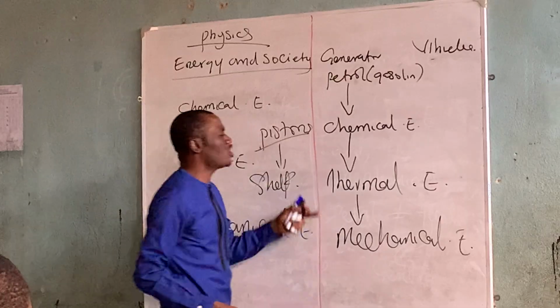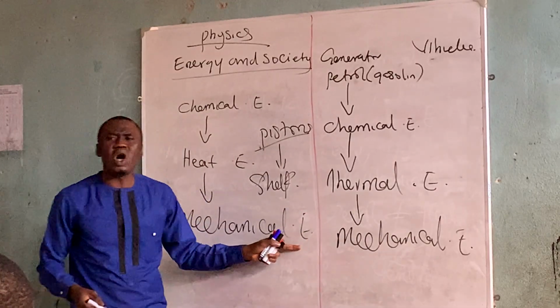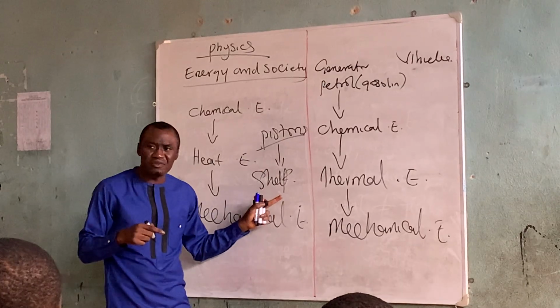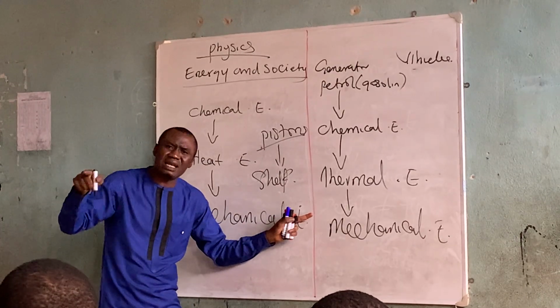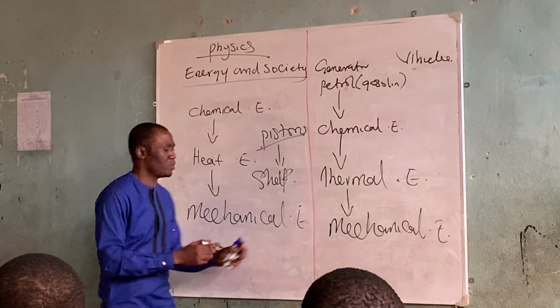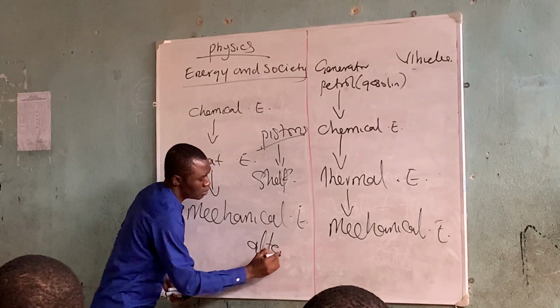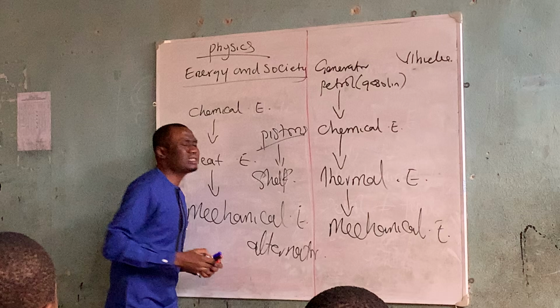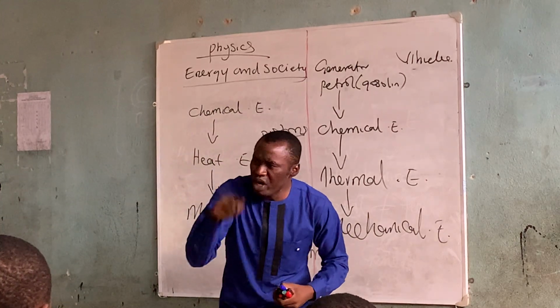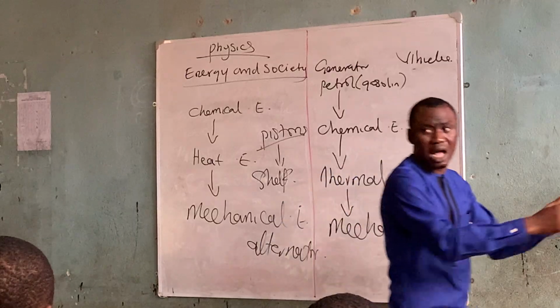Now, but if it's for a generator, it has a shaft, but there's another thing that produces electricity, which is the alternator. Listen, if it's a car, the wheel of that car will be rotated, so you have combustion.